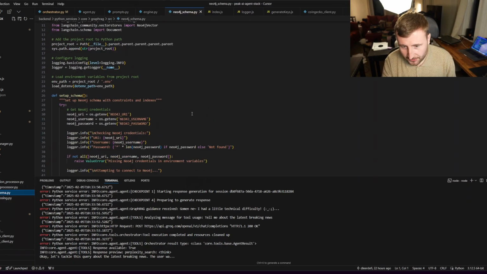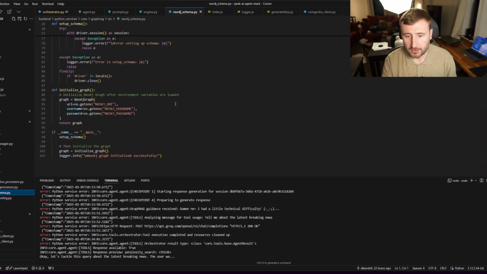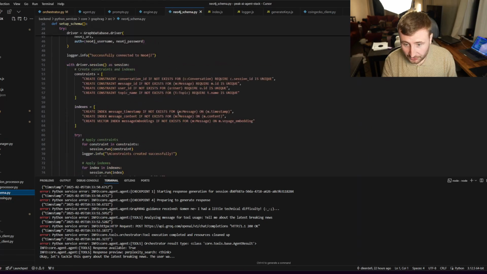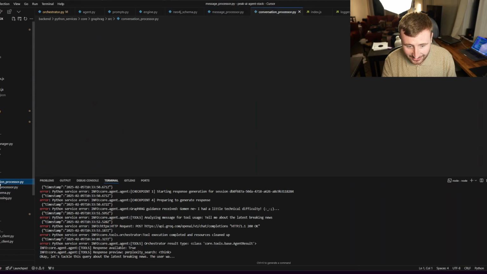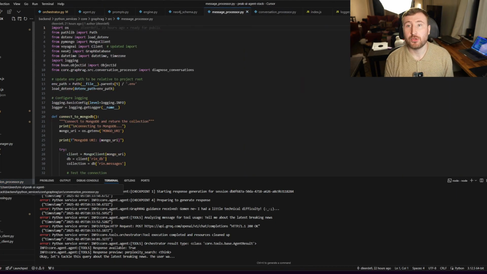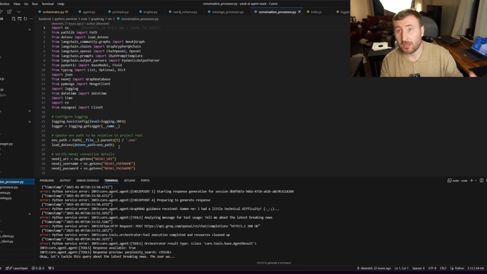So the Neo4j schema, this is like the database schema that we use for the production knowledge graph. You can see how that is structured. And then we have message processor and conversation processor. So for our use case where we have database messages and all of the messages within a session create a conversation, our first pass processes all of the messages and then processes new messages, then goes and processes on the conversation level.